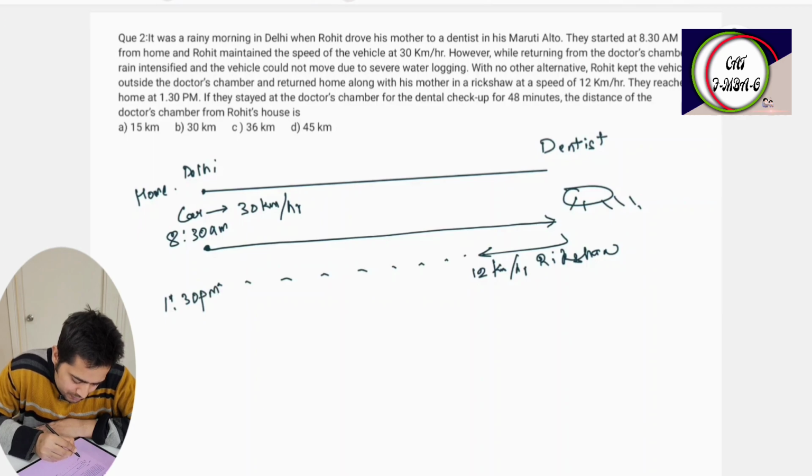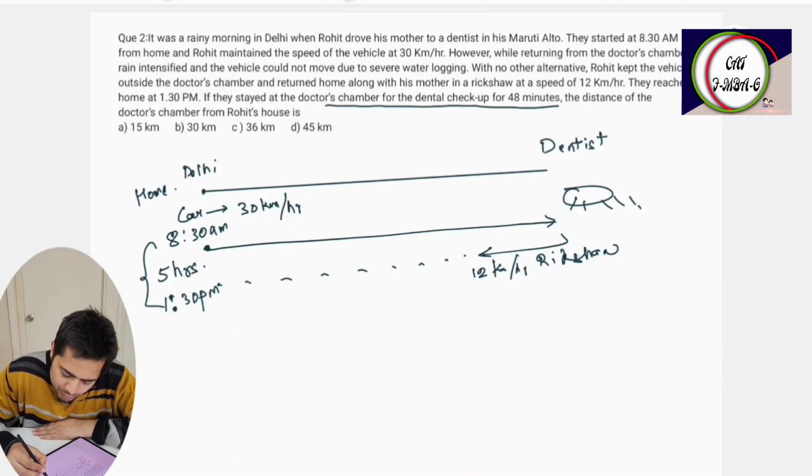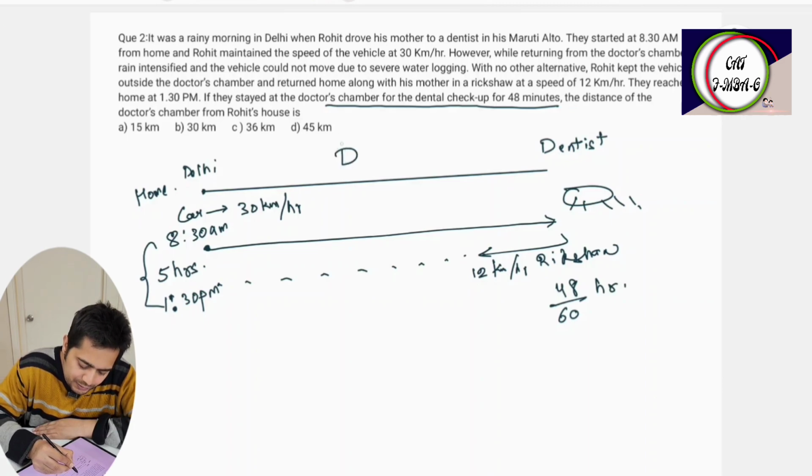So the total time is 8 to 1:30, which is 5 hours. After 5 hours, they reached home. They stayed at the doctor's chamber for 48 minutes, so here they waited for 48 by 60 hours. Let us consider the distance is d.